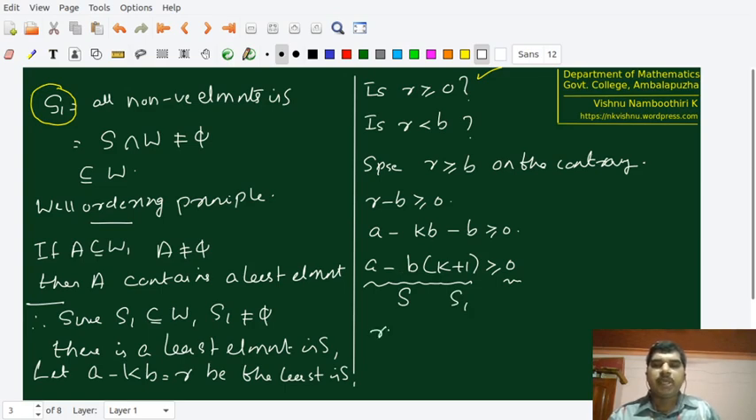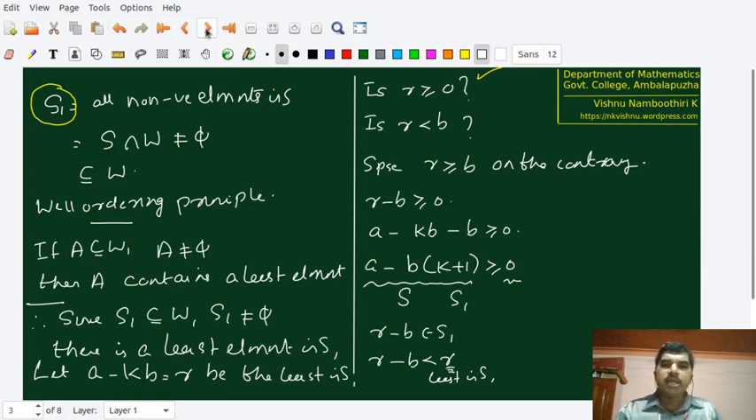Therefore, R minus B is an element of S1, but R minus B is less than R strictly, but R is what? Least in S1. But how can all these things happen simultaneously? R is the least element in S1, R minus B is also there in S1, but R minus B is less than R. All these things together cannot happen, and we are arriving at a contradiction.